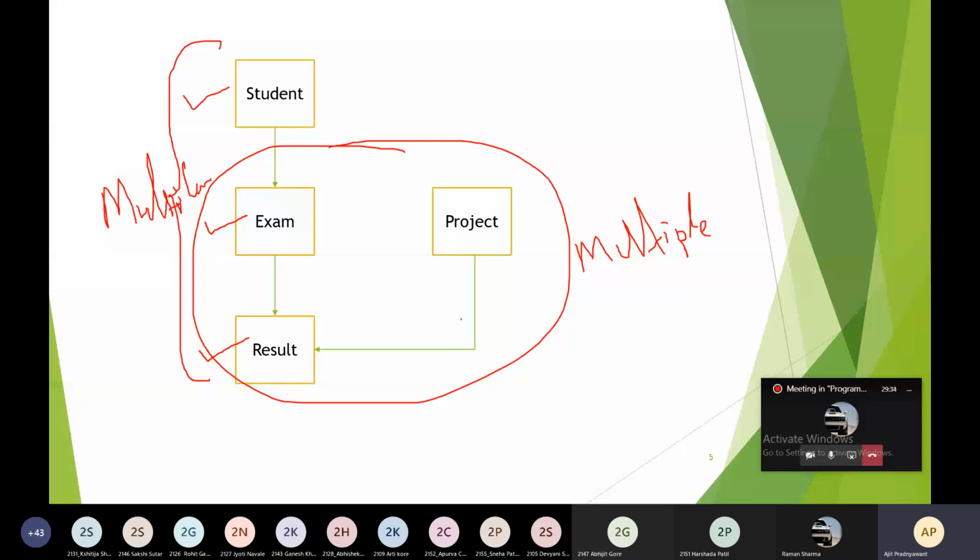So this scenario consists of a combination of two inheritance types: multi-level inheritance and multiple inheritance. That's why it is called hybrid inheritance.